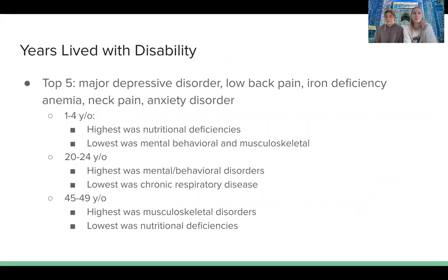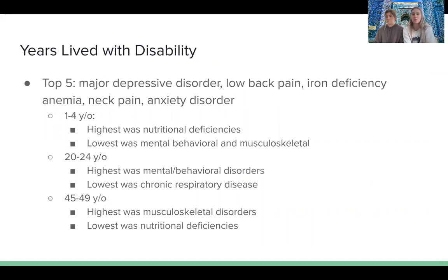Next, we looked at the years lived with disability, and the top 5 include major depressive disorder, low back pain, iron deficiency anemia, neck pain, and anxiety disorder. For the 1 to 4-year-old age range, the highest prevalence was nutritional deficiencies.